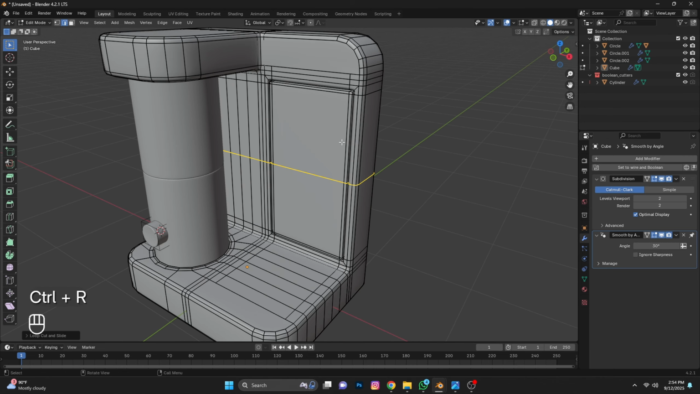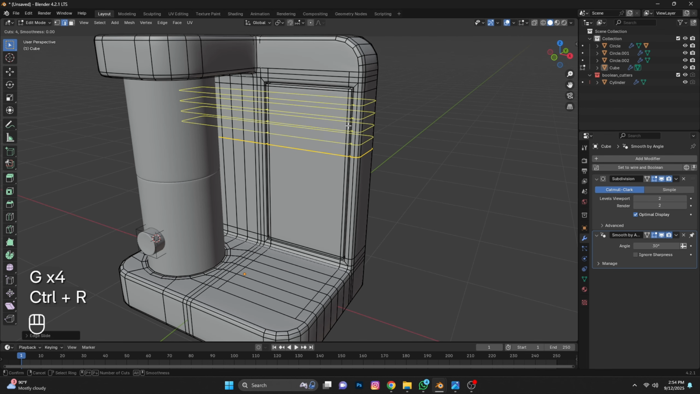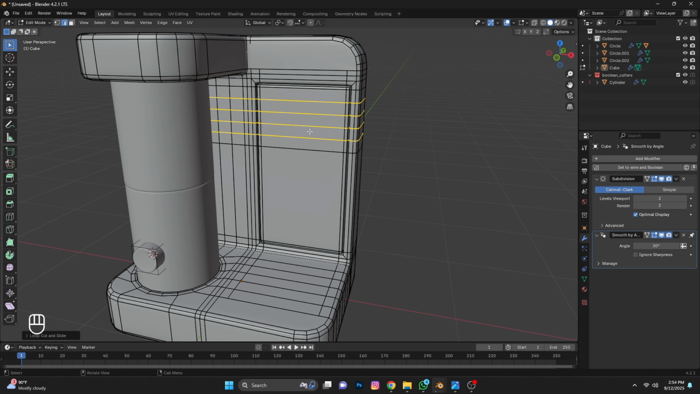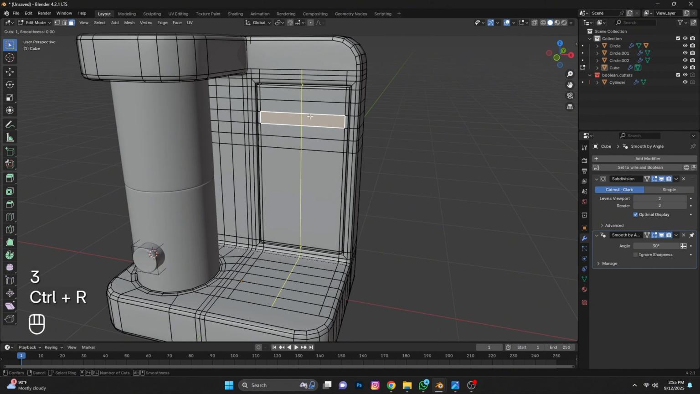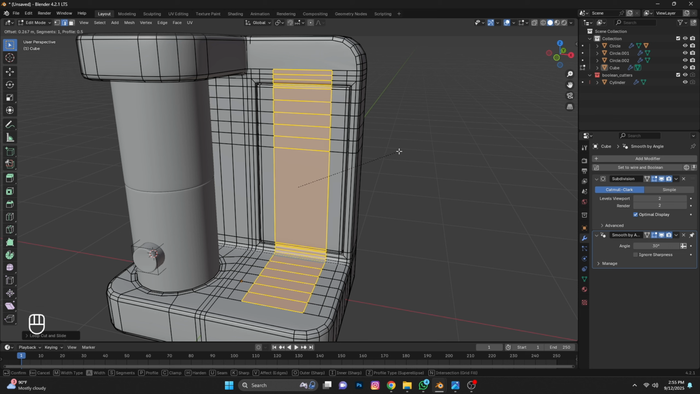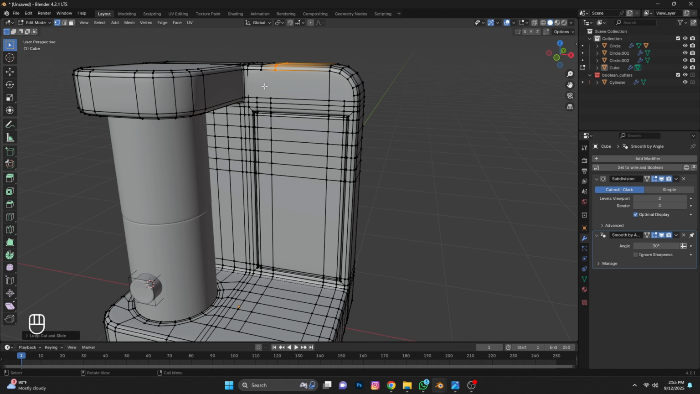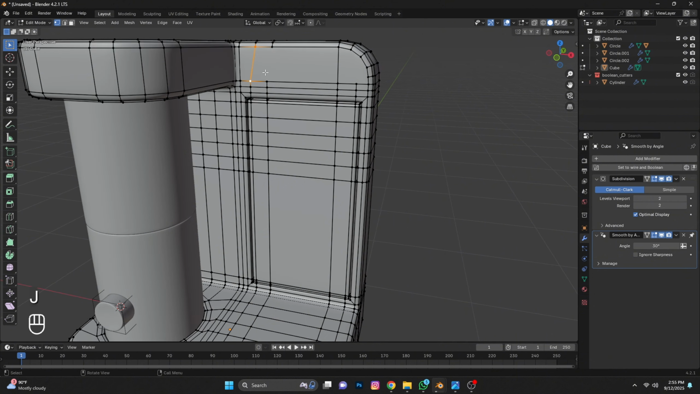Ctrl R, add a loop cut here. Again Ctrl R with 3 segments. Again add a loop cut here and bevel. Select vertex and press J to join. Add loop cuts. Then again J to join.